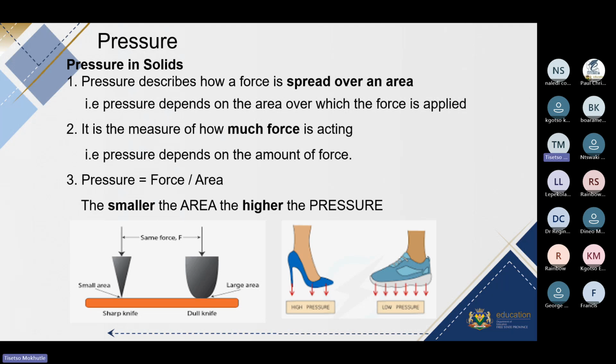Secondly, it is the measure of how much force is acting. That means pressure depends on the amount of force. So we can make a relationship between the area and force by this equation. Pressure is equal to force divided by area. The smaller the area, the higher the pressure. What does that mean? It means if you divide by a small number, you are going to get a bigger answer, which means more pressure.